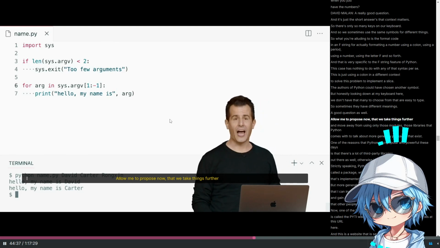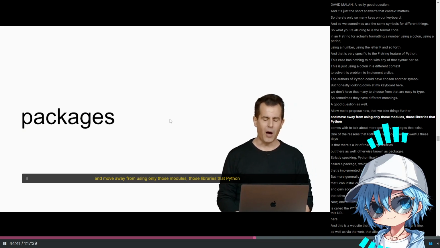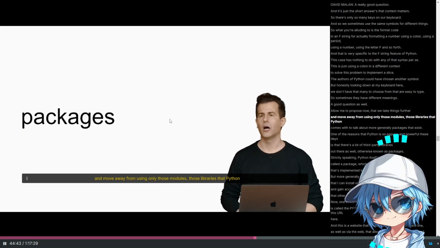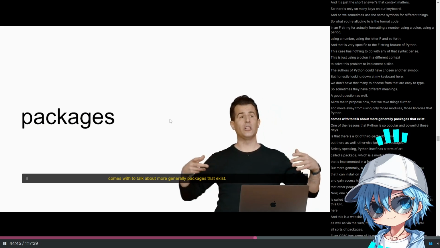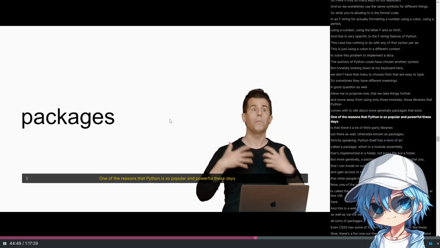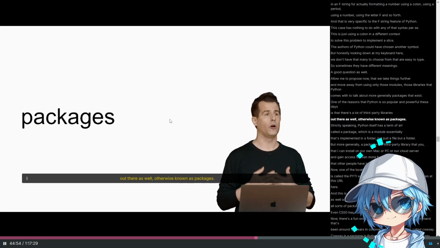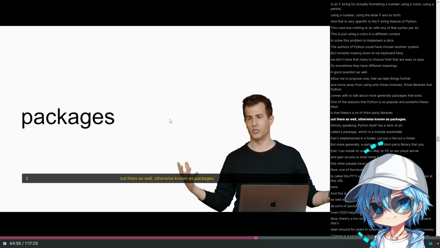Allow me to propose now that we take things further and move away from using only those modules, those libraries that Python comes with, to talk about more generally packages that exist. One of the reasons that Python is so popular and powerful these days is that there are a lot of third-party libraries out there as well, otherwise known as packages.